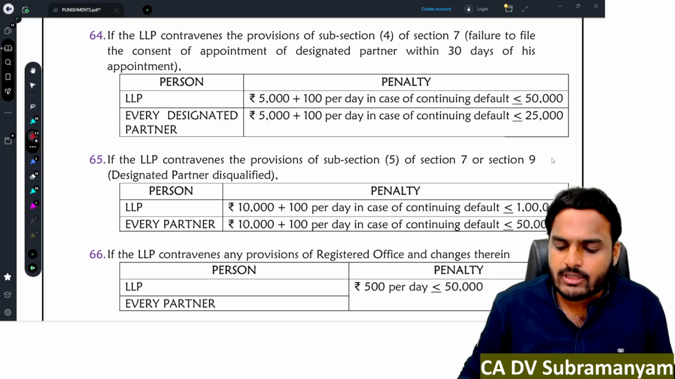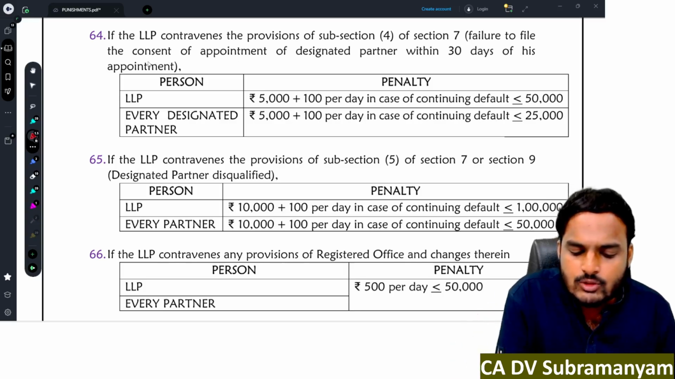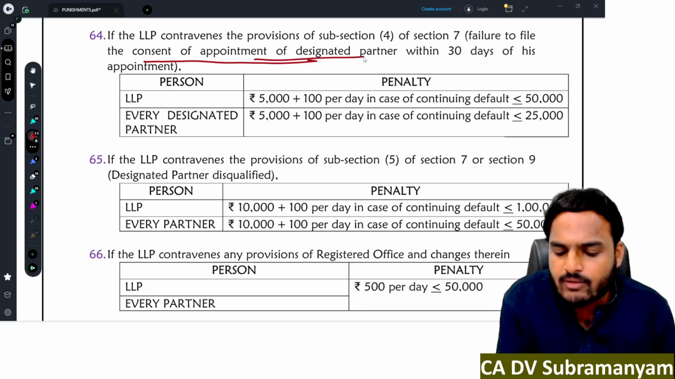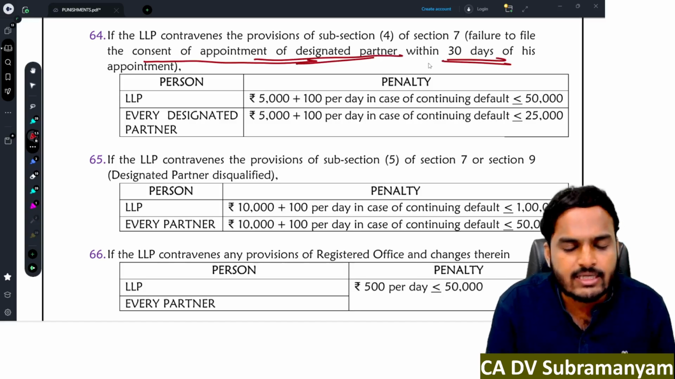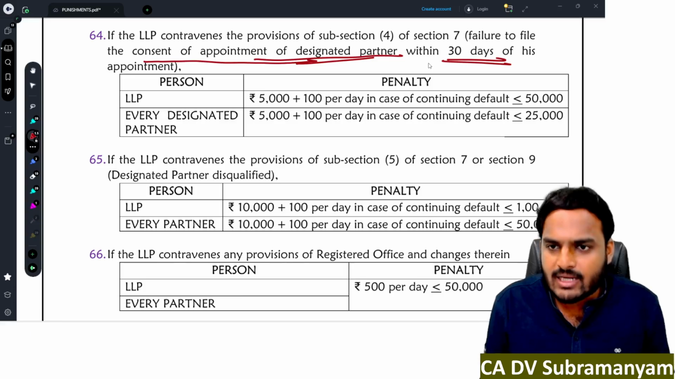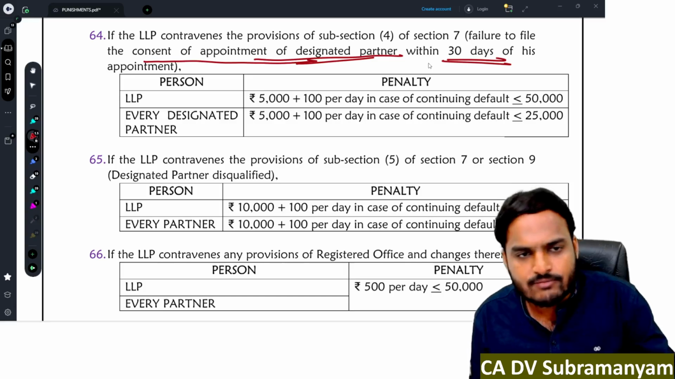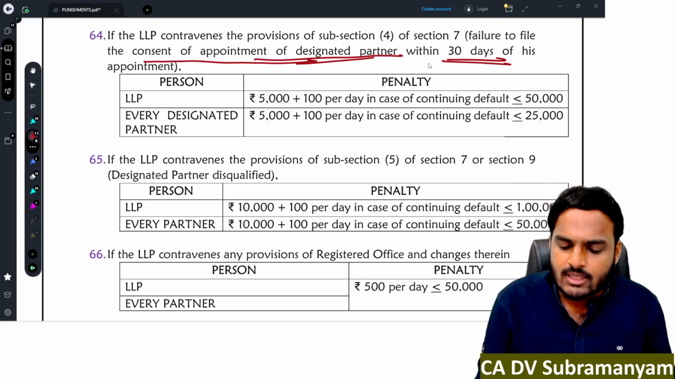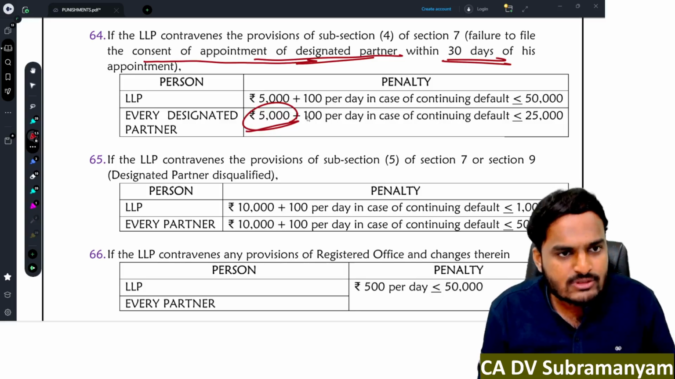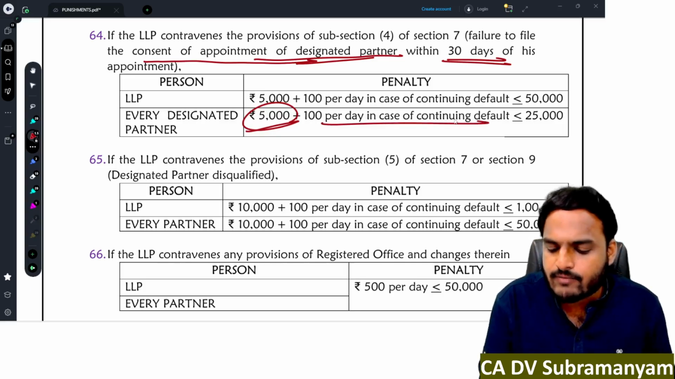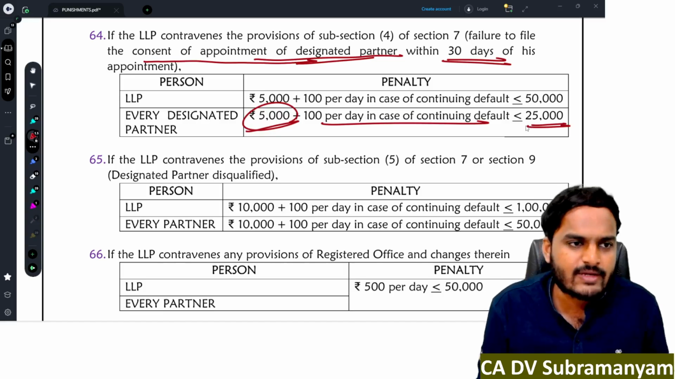And if LLP contravenes the provisions regarding failure to file the consent of appointment of designated partner within 30 days of the appointment, then the penalty in the hands of LLP is 5,000 plus 100 per day during default period, maximum 50,000. Designated partner, 5,000 rupees plus 100 per day in case of continuing default, maximum 25,000.